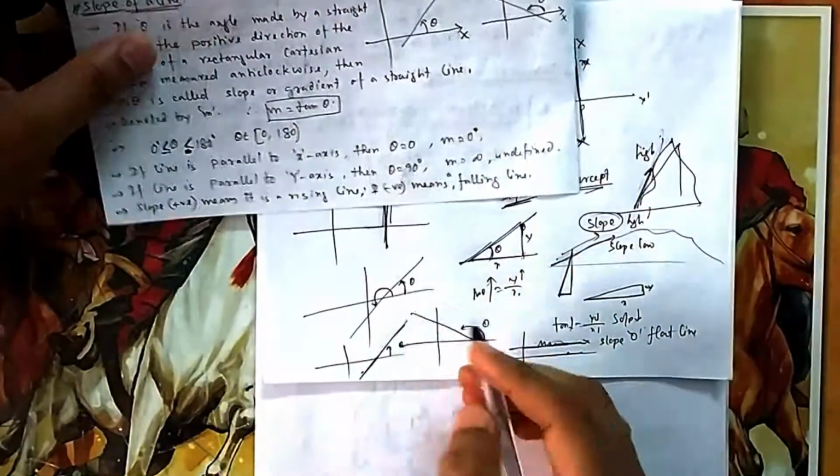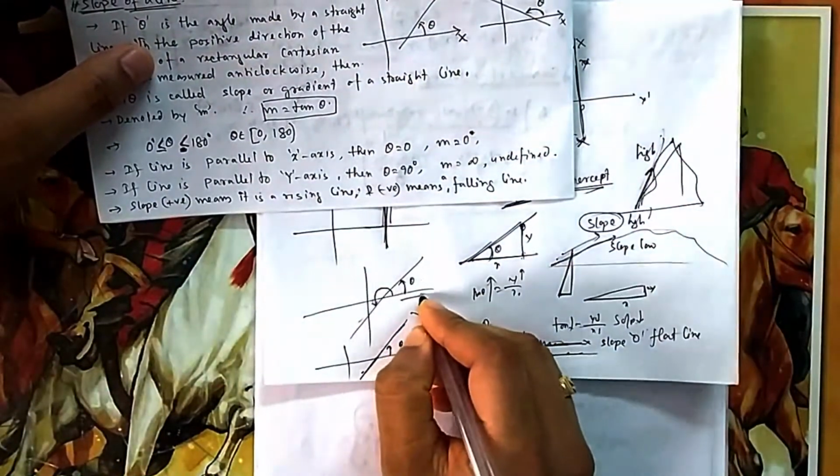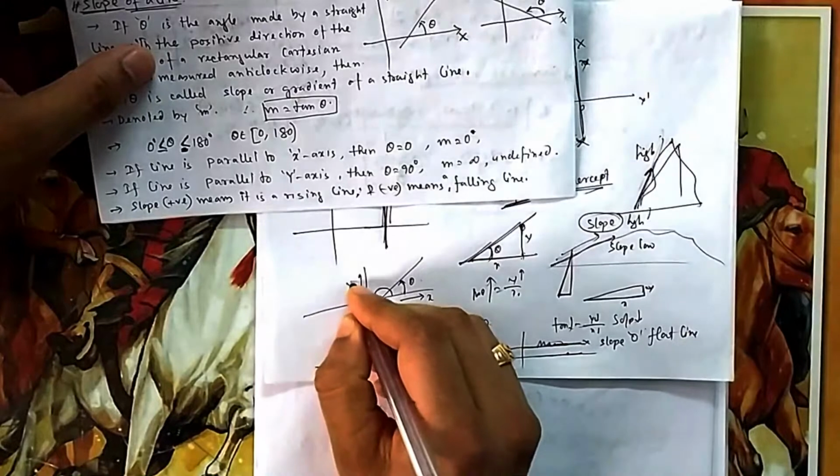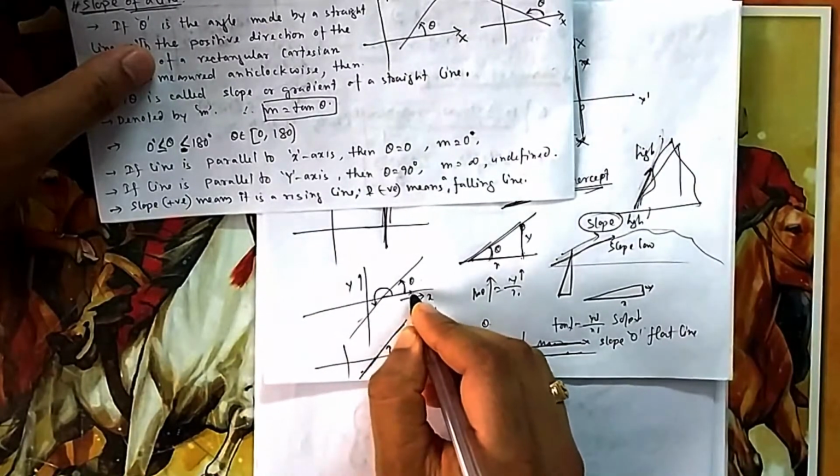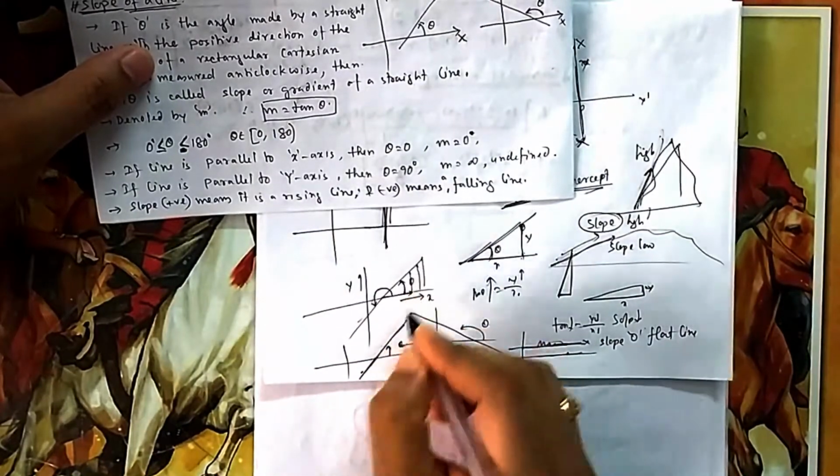Slope is positive means it is a rising line. Rising means if you rise in the x direction, then you rise in the y direction also. If you walk along this path, your height is increasing. So that is known as a rising line.